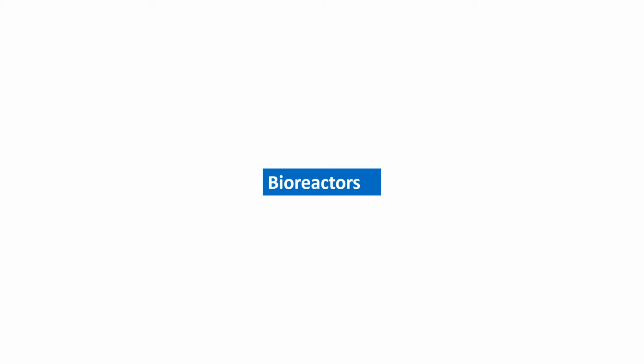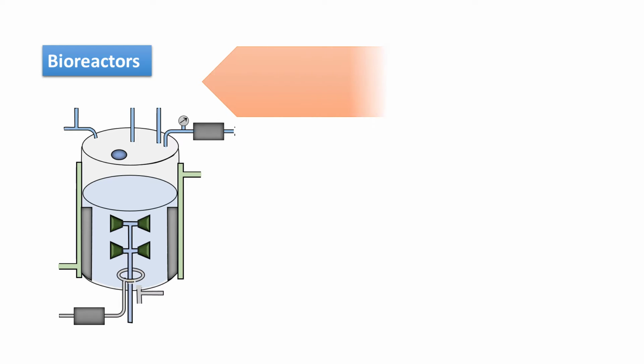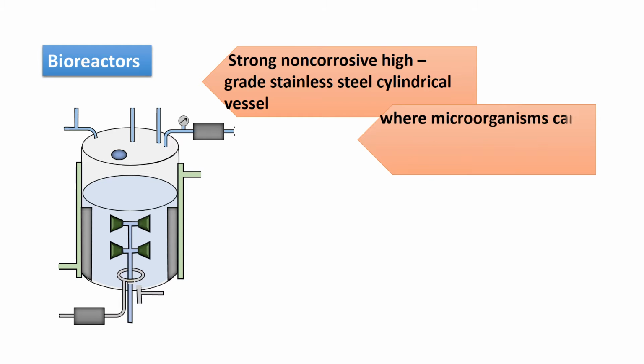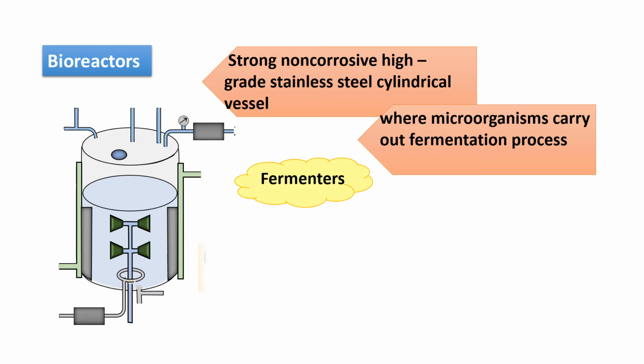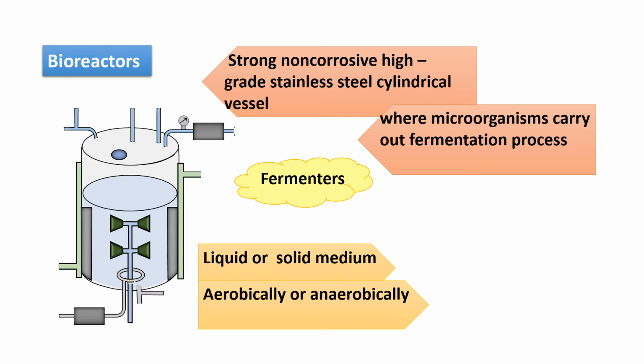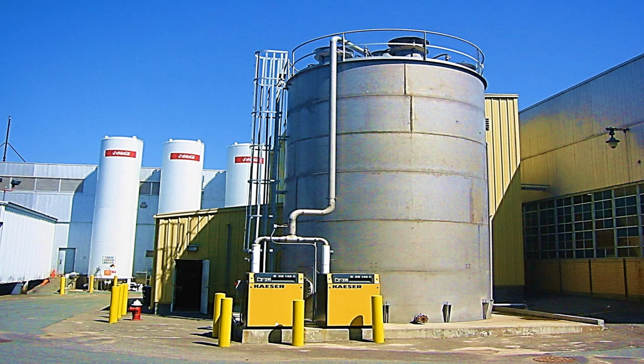Bioreactor. It's a vessel in which the recombinant organisms are multiplied at a higher pace to get the desired product. So here is an image of a bioreactor in which a strong, non-corrosive, high-grade stainless steel cylinder vessel is used, where the microorganisms carry out the fermentation process. That is the reason it is also called a fermenter, in which liquid or solid medium is used. Aerobically or anaerobically the bacteria will carry out respiration, and here is an image of the bioreactor.